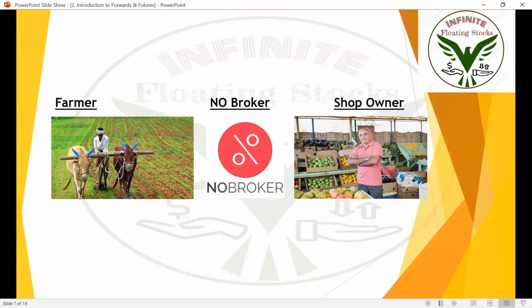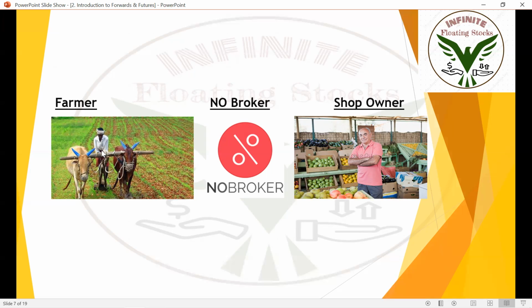There won't be any brokers or middle persons involved in the transaction between the farmer and the shop owner in a forward contract. So if some tsunami comes and the farmer is not able to cultivate vegetables, he'll get 5,000 on 31st December from this shop owner.